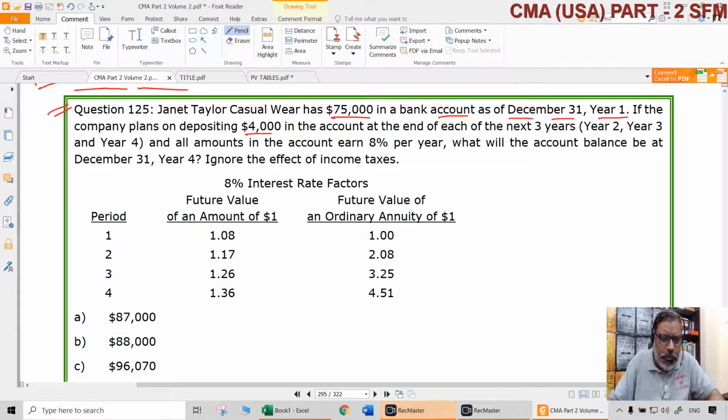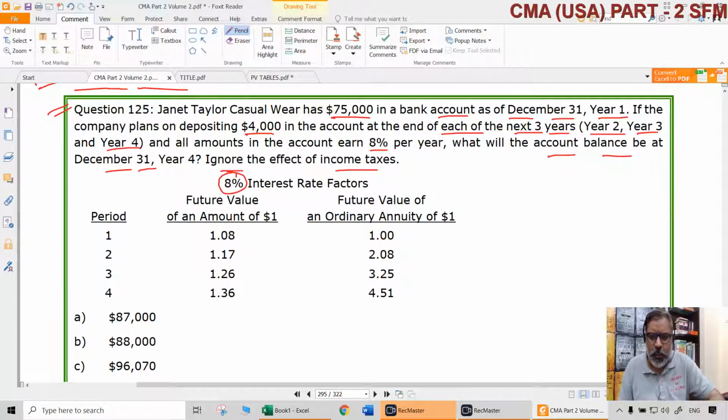If the company plans on depositing $4,000 in the account at the end of each year for the next 3 years, meaning year 2, year 3 and year 4, and all amounts are going to earn 8% per year, what will be the account balance at the end of the 4th year, that is, the 4th year, December 31st? Ignore the effect of income taxes.